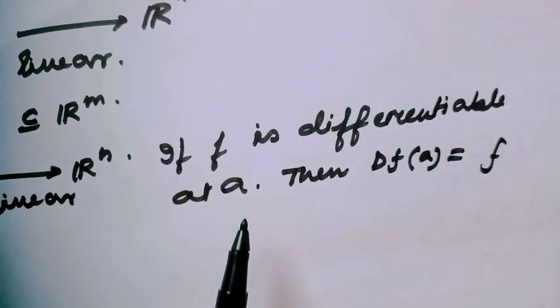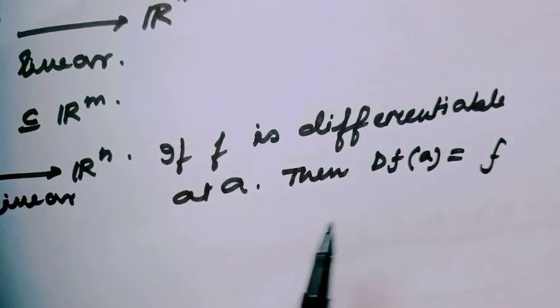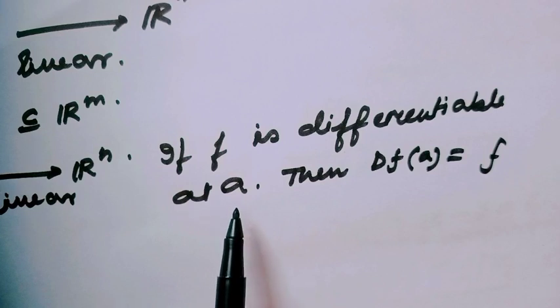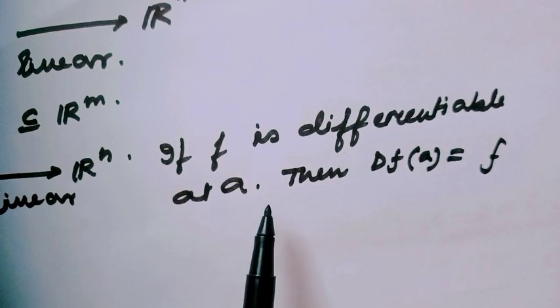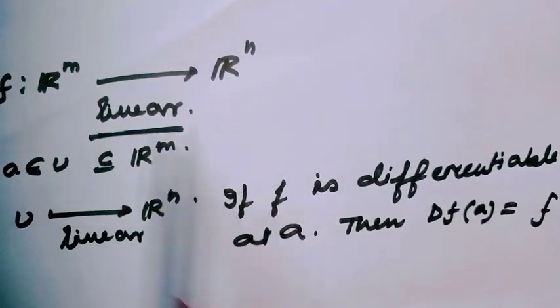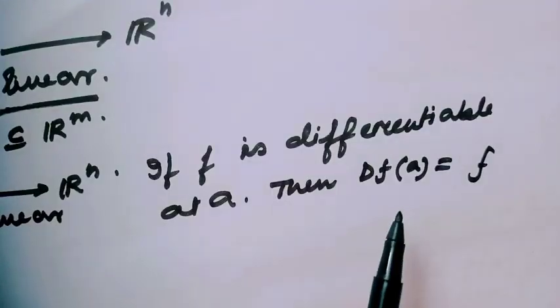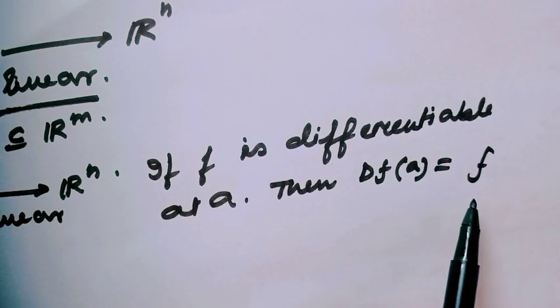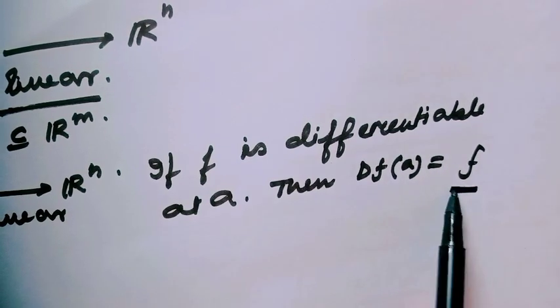Then I had said, if a function is differentiable at the point A, which is a member of Rm, since the function here is linear, then the derivative of this function is the function itself.